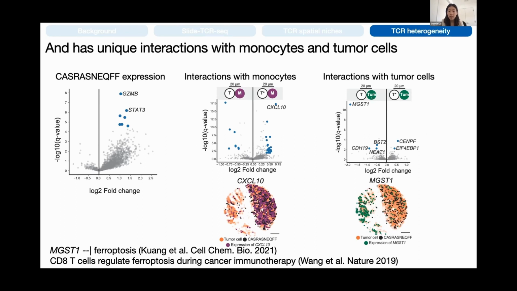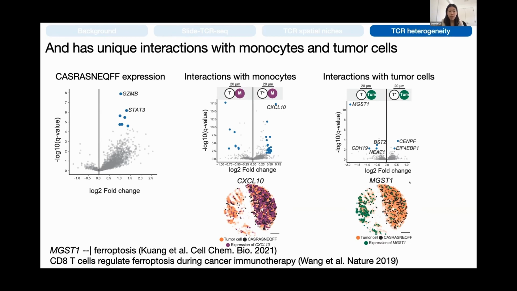And so we find that the tumor cells that are next to all of the other clones have much higher expression of MGST1, which is recently identified as a repressor of ferroptosis. It's also been shown that CD8 T cells can regulate ferroptosis during cancer immunotherapy.